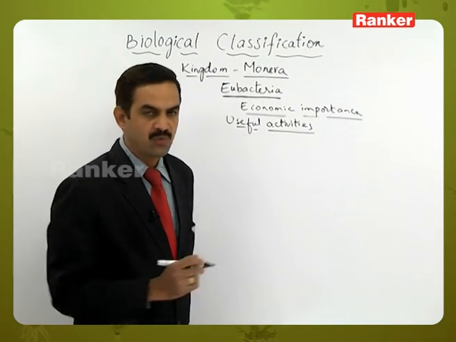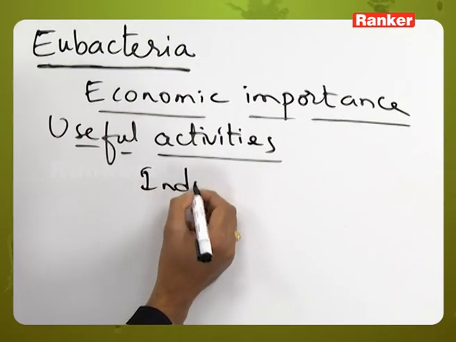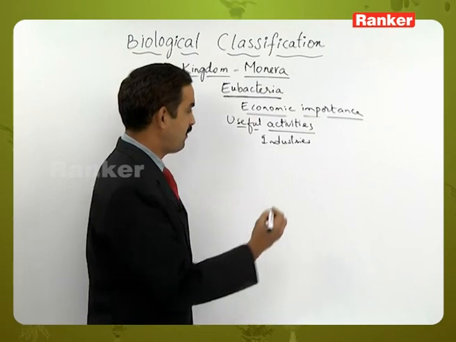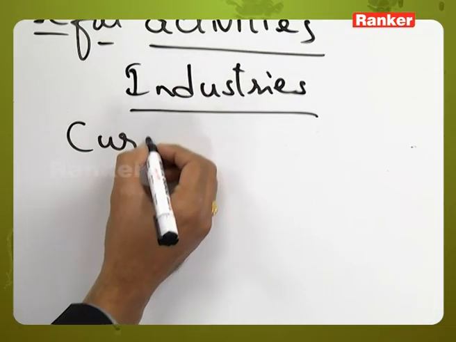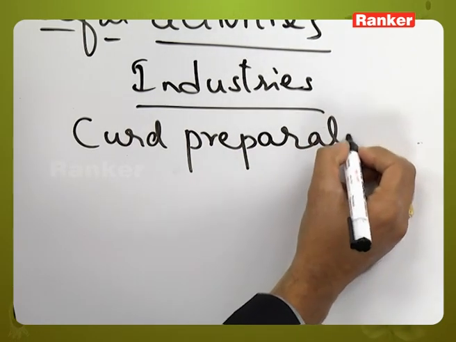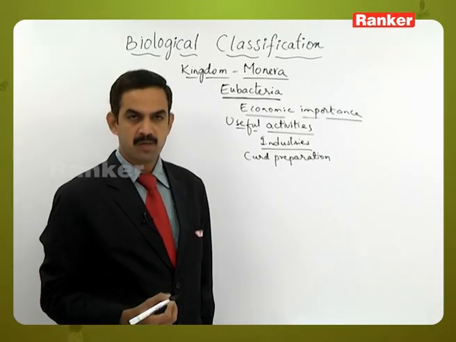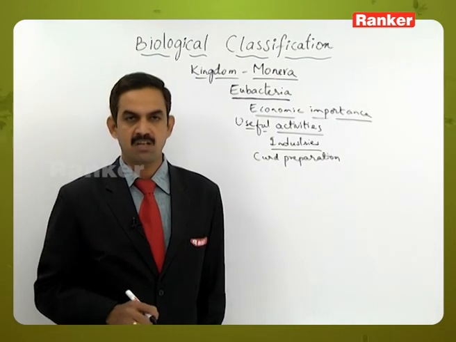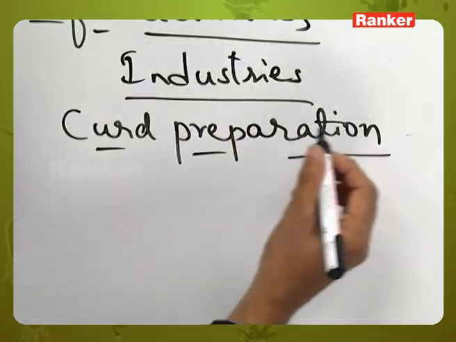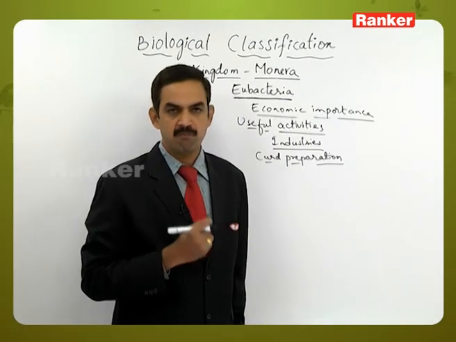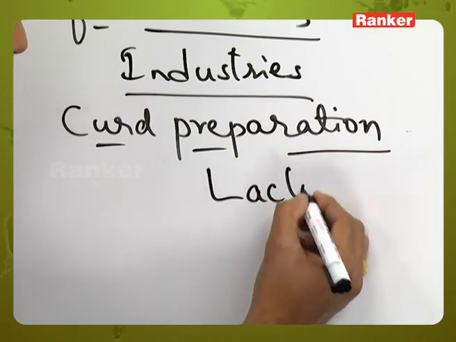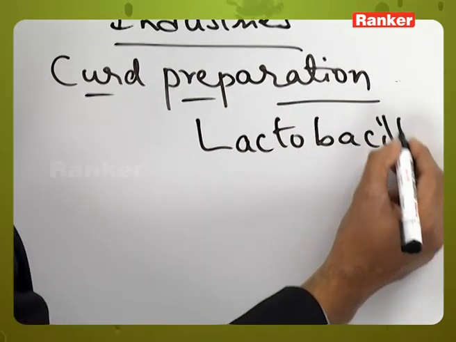The bacteria are useful in the industries also. Like first one, curd preparation. So in our houses, naturally every day the curd is prepared by adding a little amount of curd to the lukewarm milk. In that process, the curd which has been added to the lukewarm milk contains millions of bacteria. That bacteria is called lactobacillus.